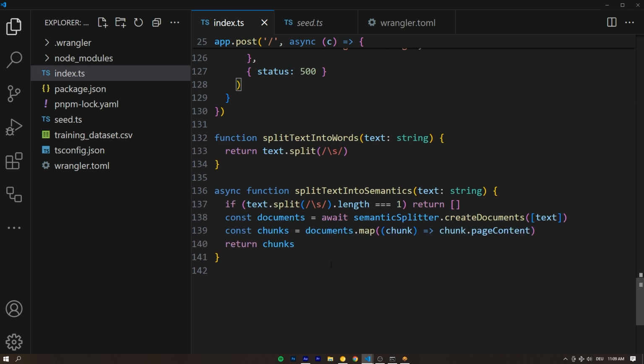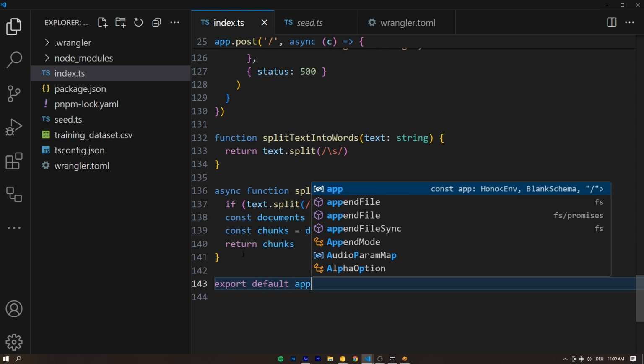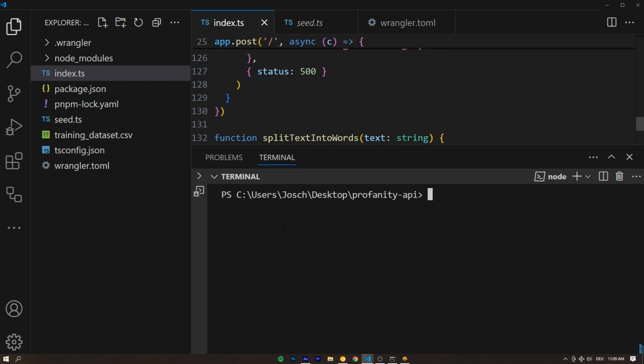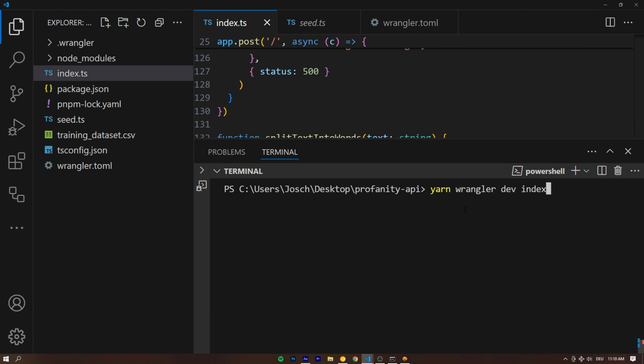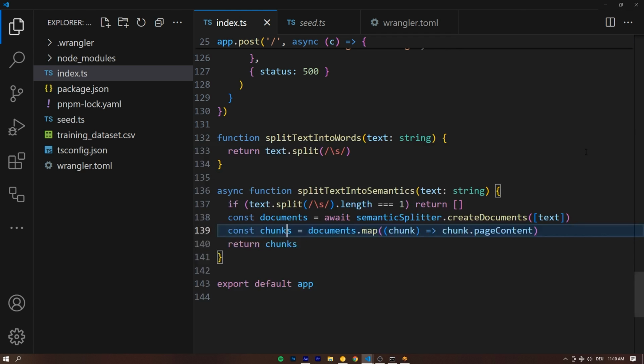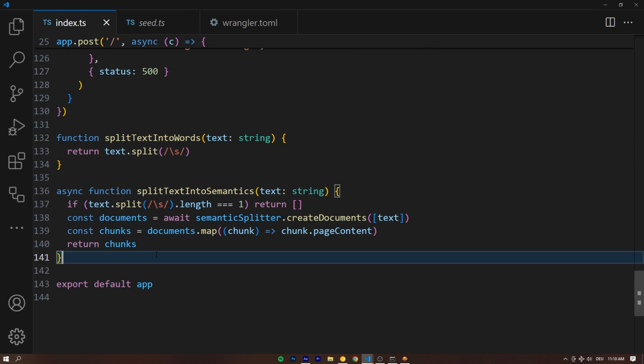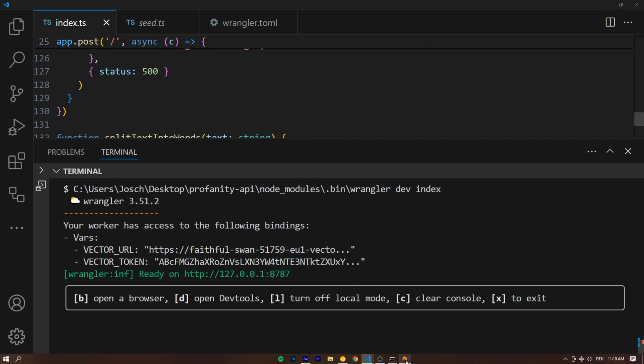And I just did some debugging, and that's because we didn't export default app at the very bottom. So that's how Hono listens to the incoming requests, right? So it's very important we do that. Let's clear the screen. Let's try this again by starting up our development server, and don't forget to add the export default app at the very bottom. And let's try this again.